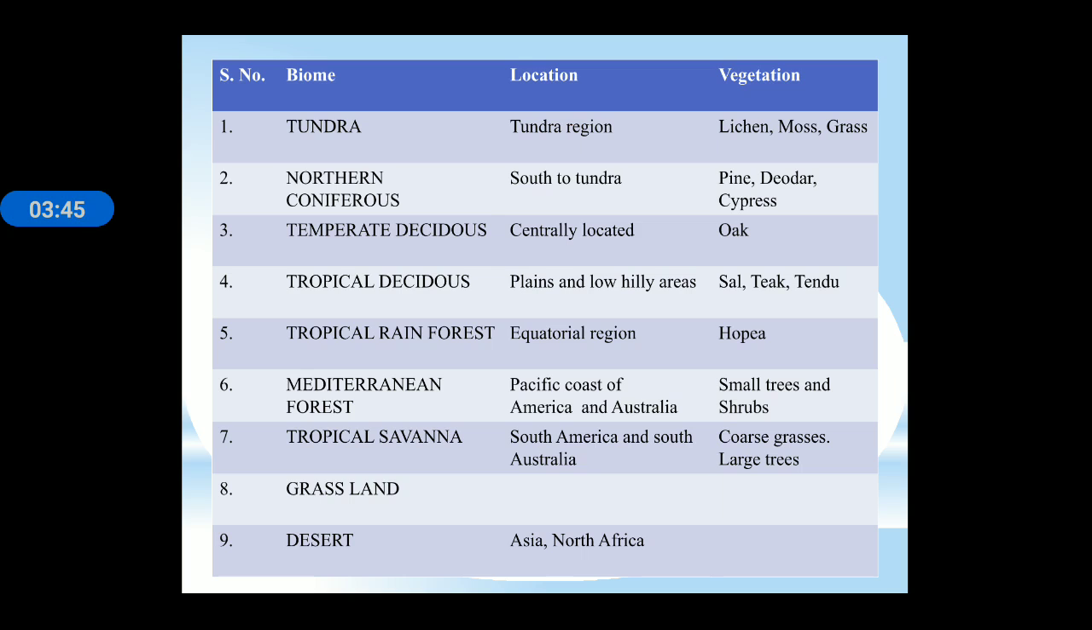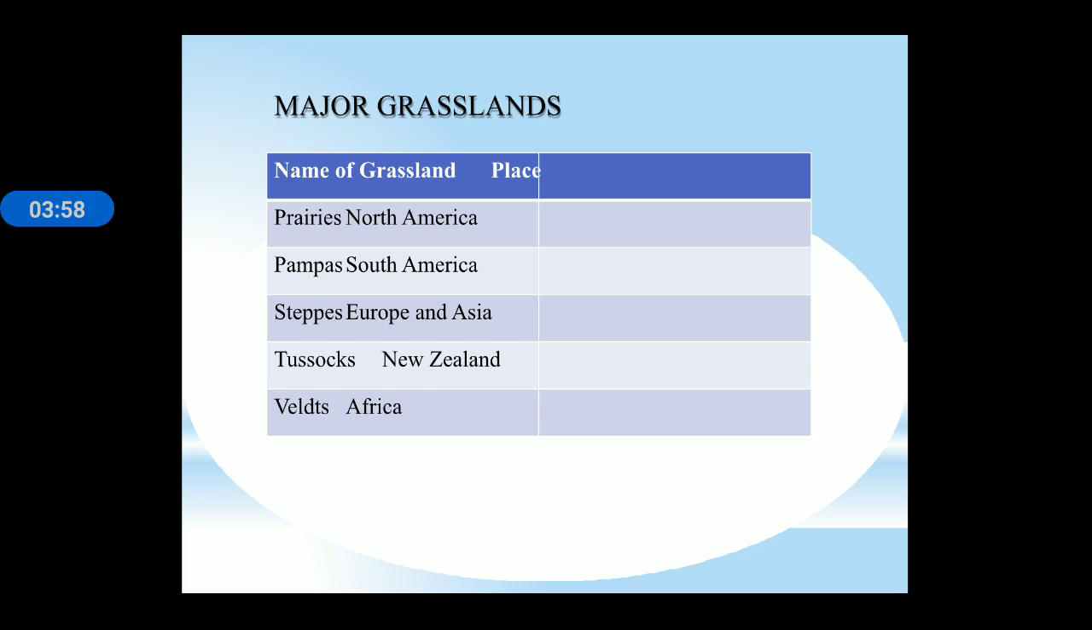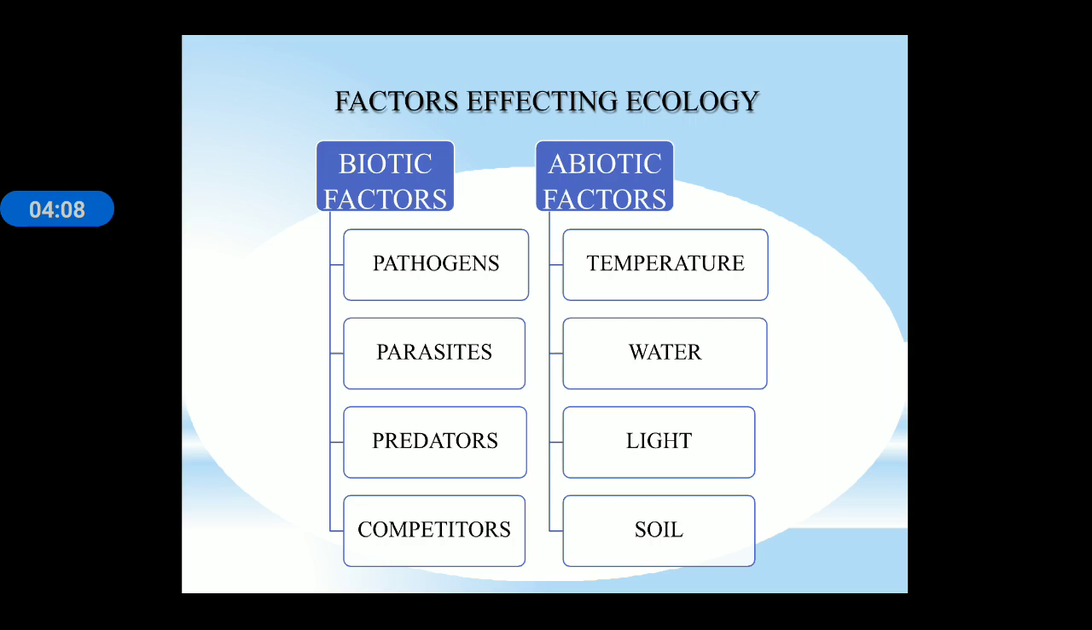We can see in this table, tundra location and vegetation type is there. Northern coniferous location and vegetation type is given in this slide. We just read this slide once, and these are the names of different grasslands: North America, South America grassland area, Europe and Asia, New Zealand and Africa. Now, factors affecting ecology.